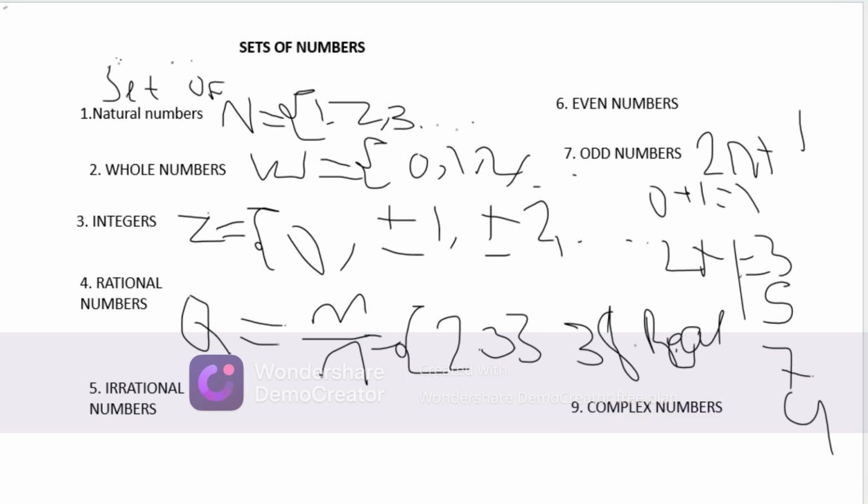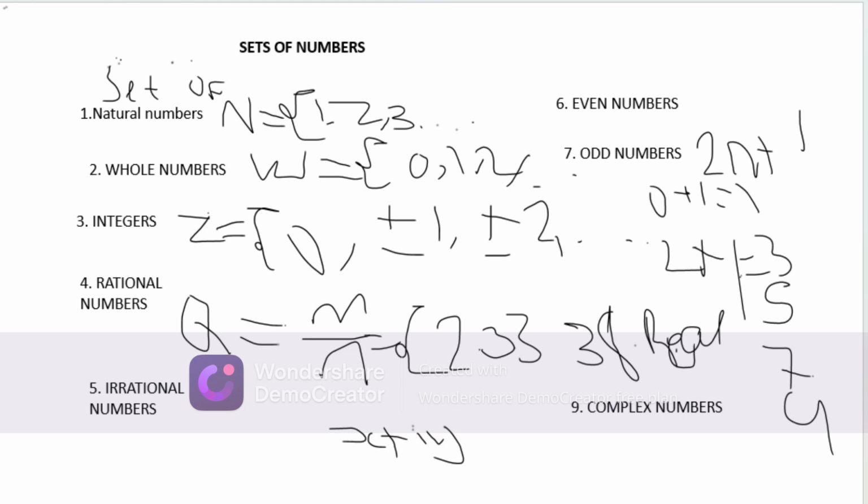Now, for complex numbers, just as I said, real numbers can be rational numbers and irrational numbers. So these are just ordinary numbers: 1, 2, 3, negative, 2.3. Those are real numbers. But complex numbers can be in the form of x plus iy, where x and y are real numbers. But this i is not a real number. It's just something like a variable. So those are what we call complex numbers.